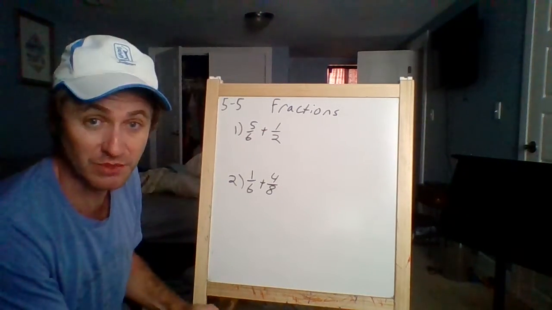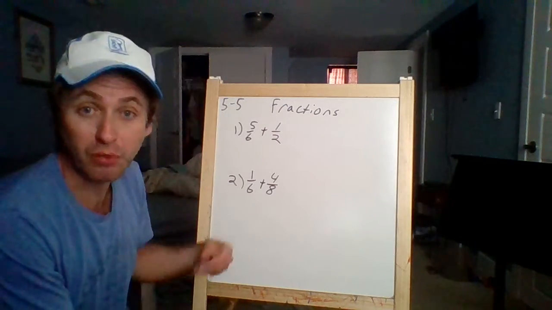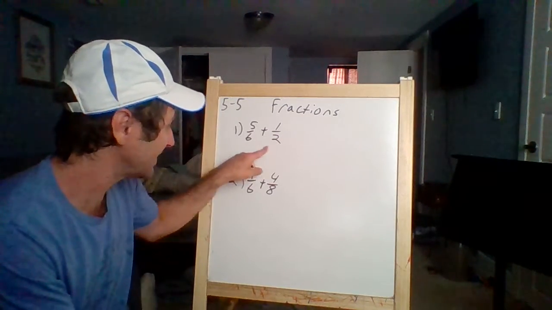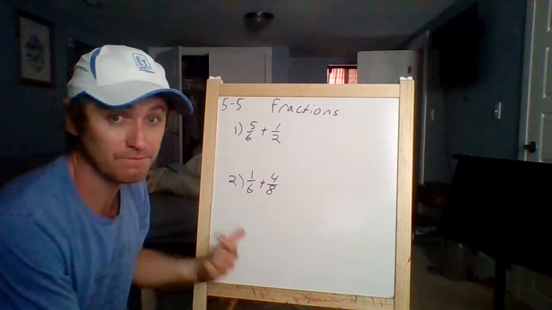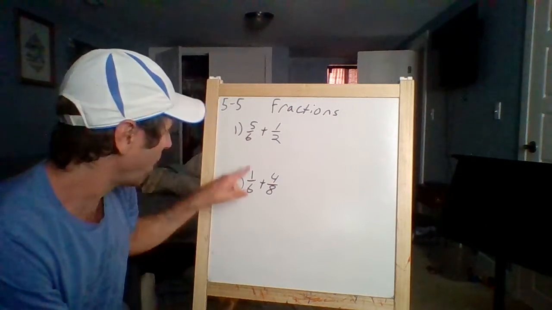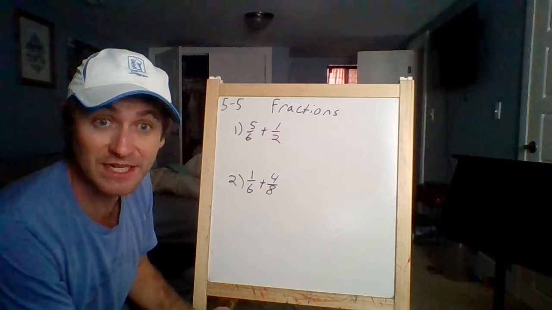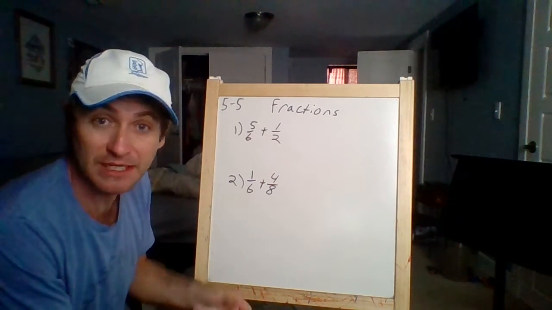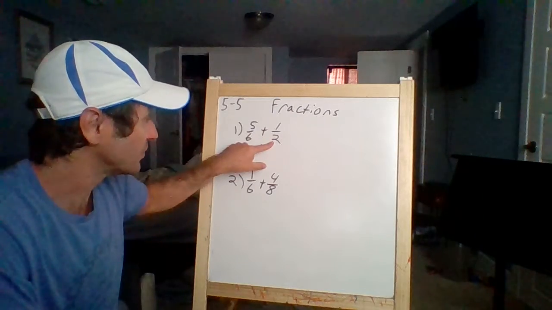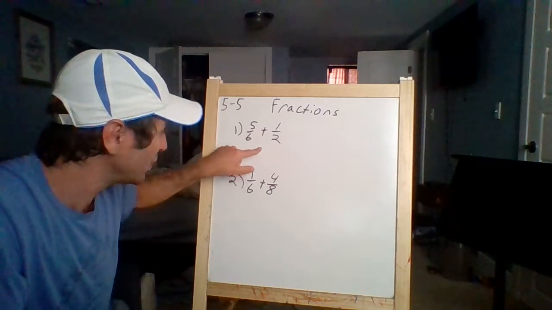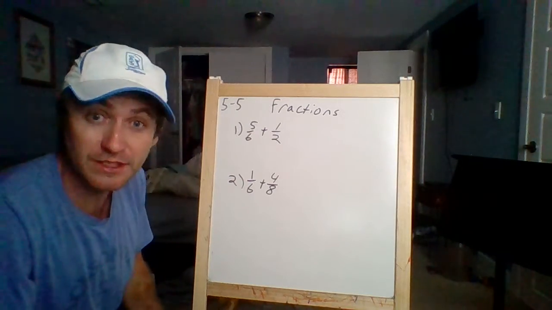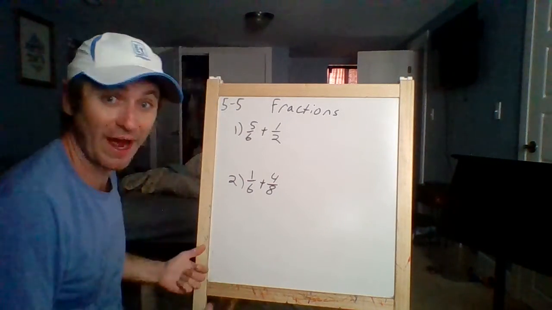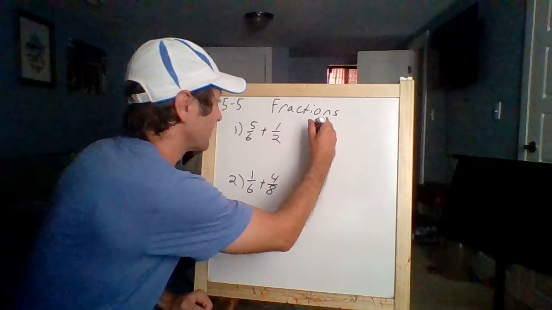So I got two up here to start us with. 5/6 plus 1/2. I see not the same denominator, right? Bottom is different. So I got to get it to the same. Well, are they both even numbers? That's a big clue. They are. So I want to check first, will 2, my smaller number, fit into 6, my larger denominator? It will. So I only have to change one of my numbers.